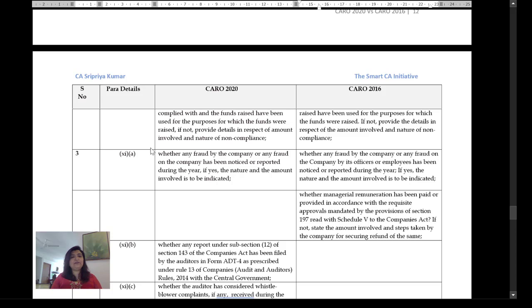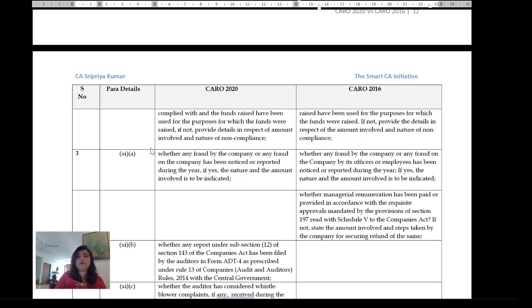Then we come to clause 11A: whether any fraud by the company or fraud on the company has been noticed or reported during the year. Previously, it was a narrower definition. Fraud by the company or any fraud on the company by its officers and employees was only given. So today, if there is a third party fraud, then that also comes in. Has been noticed or reported during the year. If yes, the nature and the amount to be indicated. This makes the fraud definition really expansive.